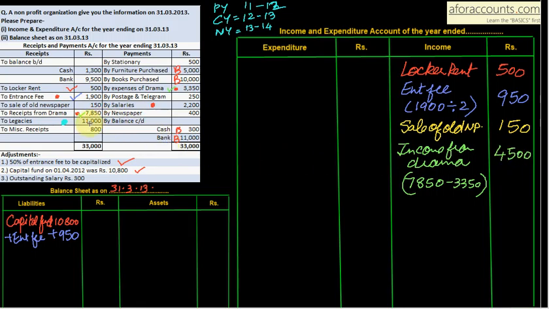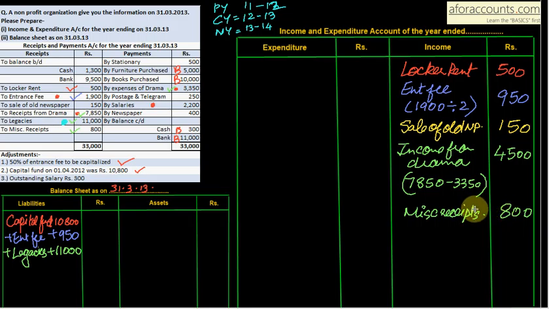Now legacies. Legacies we know has to be always capitalized. Remember that it is a donation from a deceased, received after his death, and it has to be added in capital. So add legacies 11,000. This is also done. Miscellaneous receipts 800. So miscellaneous receipts 800 is there without any adjustments. We are finished with our receipt side.